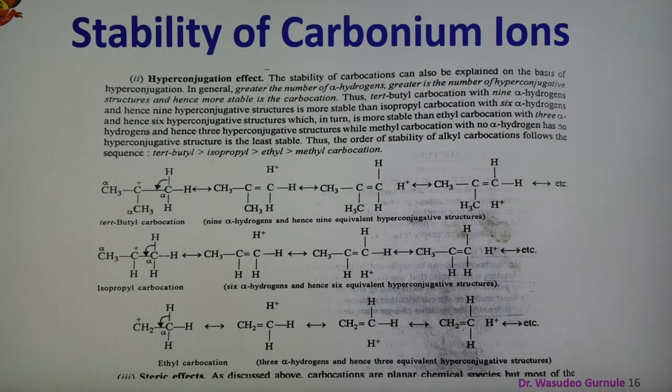The tertiary butyl carbocation with 9 alpha hydrogens, having 9 hyperconjugative structures, is more stable as compared to the isopropyl carbocation containing 6 alpha hydrogens, and hence 6 hyperconjugative structures. This is more stable than the ethyl carbocation, and the structures are given here.